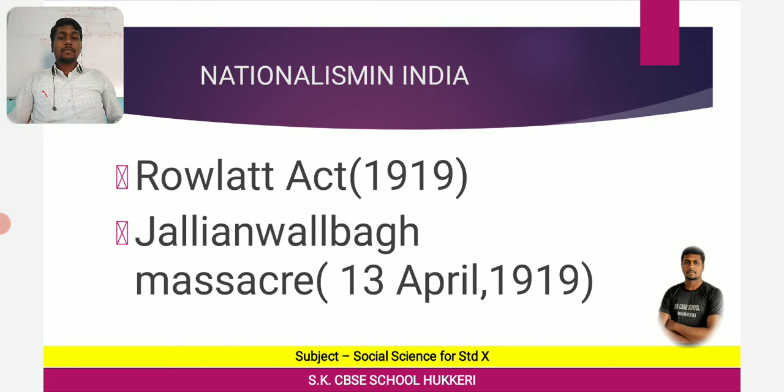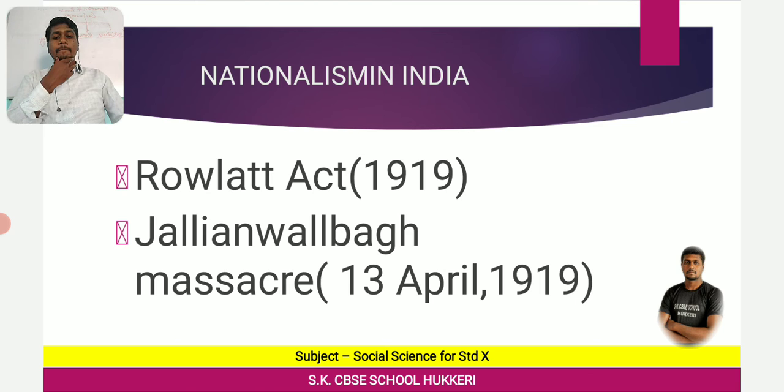After the firing, after killing many people, after this massacre, General Dyer declared that his main aim at that time was to produce a moral effect, to create in the minds of satyagrahis a feeling of terror and awe, which means he wanted to create a feeling of terror in the minds of Indian satyagrahis. That's why he did this. So this is what we call the Jallianwala Bagh massacre.